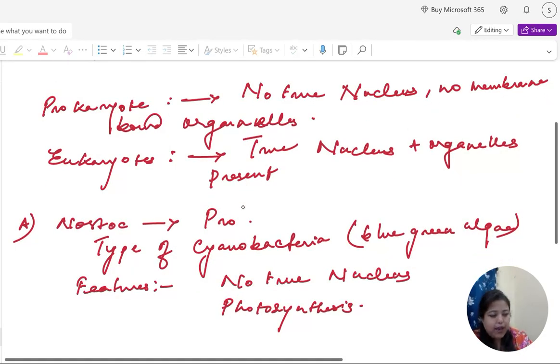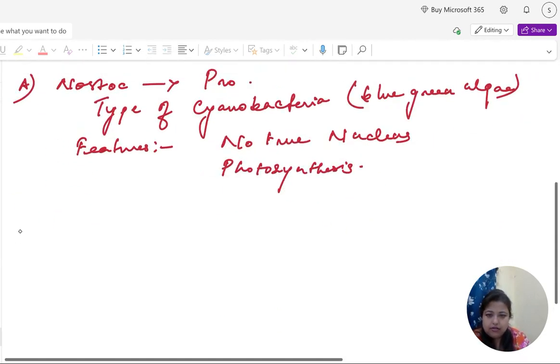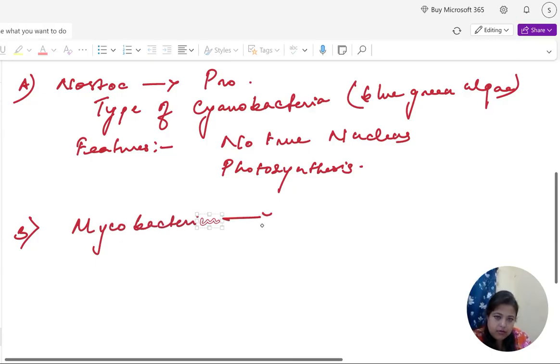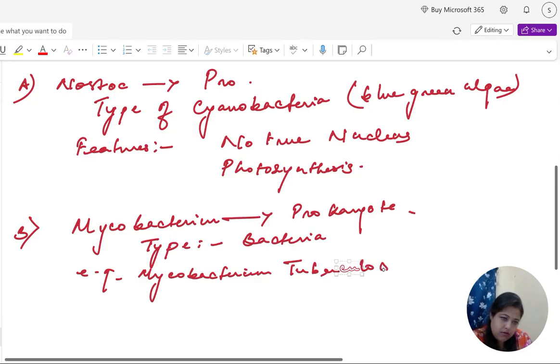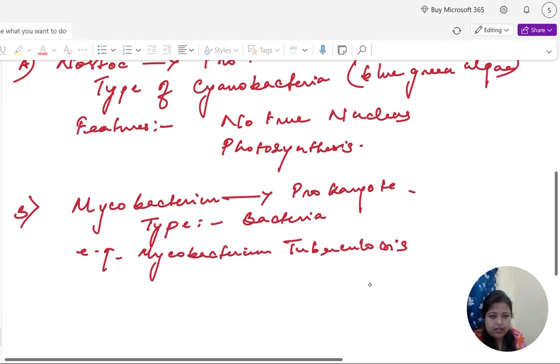Then what is the option given over here? It's Mycobacterium. Mycobacterium is again prokaryotic. The type is bacteria, for example Mycobacterium tuberculosis, and it is a prokaryote, which we have already seen.